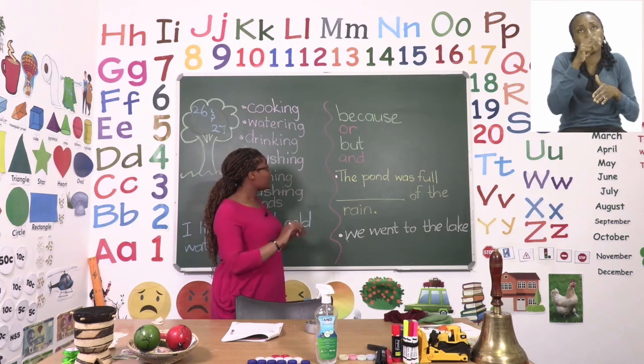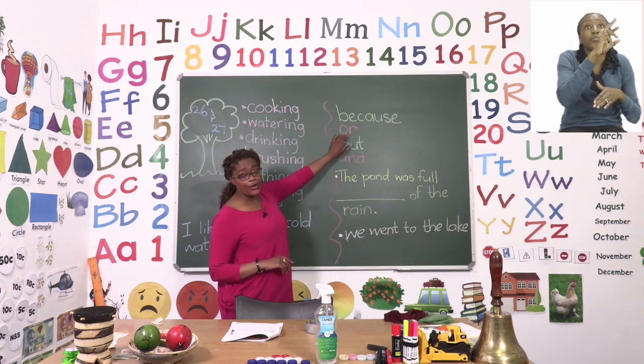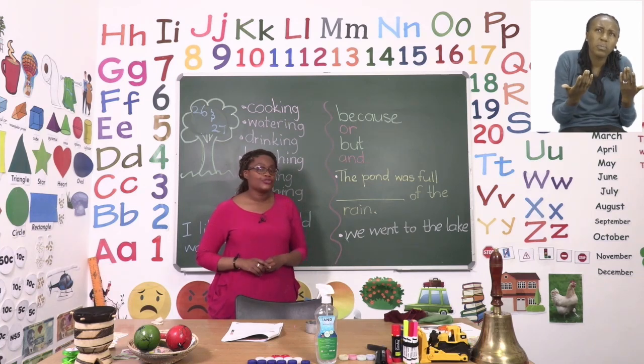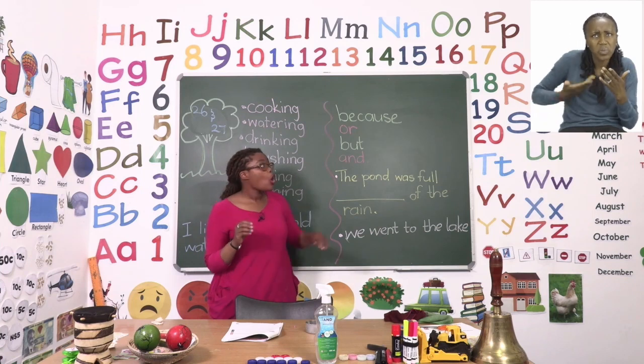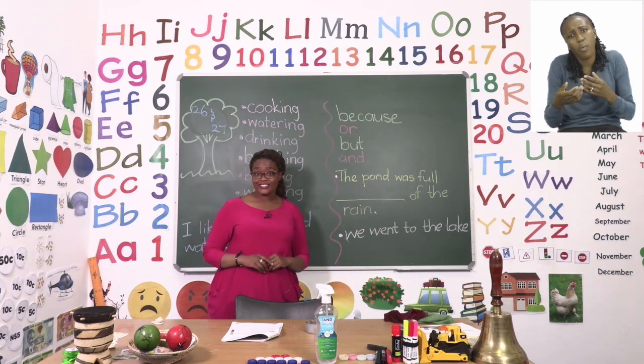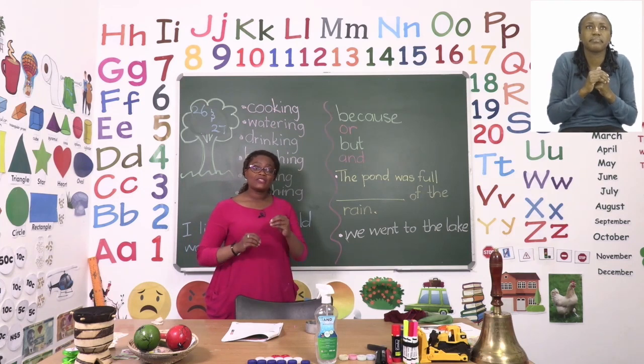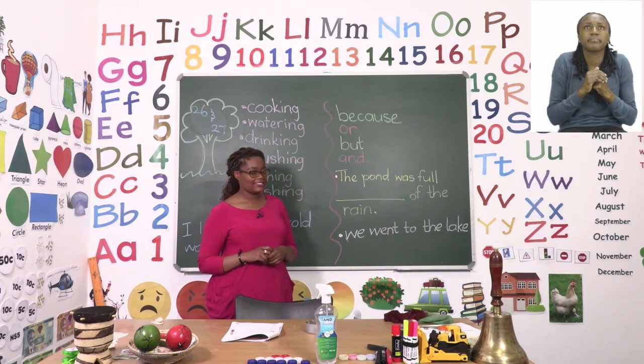And then we have the word or. Where we use it is when we have 2 choices. Do you want an apple or an orange? So, we use or when we are choosing between 2 choices.